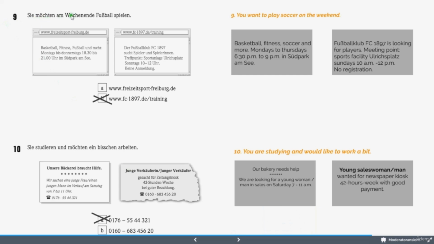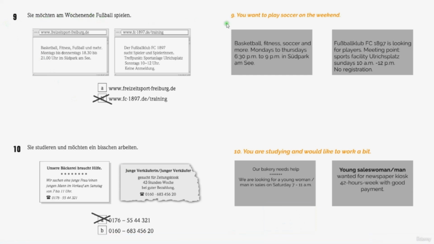So here we have number 9. Sie möchten am Wochenende Fußball spielen. You want to play soccer on the weekend. So the first website here is the Freizeit Sport Freiburg. So a free time sport Freiburg, a very beautiful city in Germany, in the south. Basketball, fitness, Fußball und mehr. So basketball, fitness, soccer and more. Fitness, we also say the word fitness center or fitness studio, which is a gym.